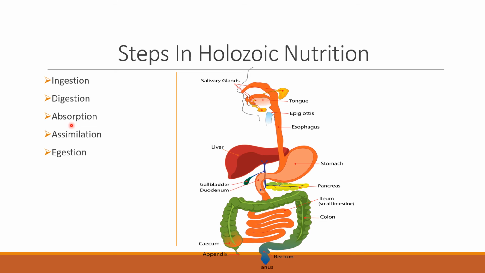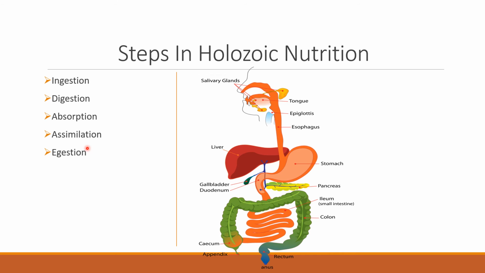Then it will be utilized. Assimilation means the digested food will be utilized by the organism. It gives a lot of energy, and this energy is required to do the different functions of the body, even for the growth and the repair of the body. And the undigested food will be thrown out. The process in which the undigested food is thrown out is known as egestion.